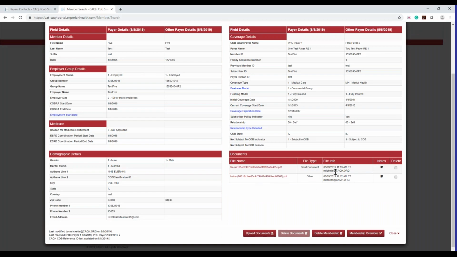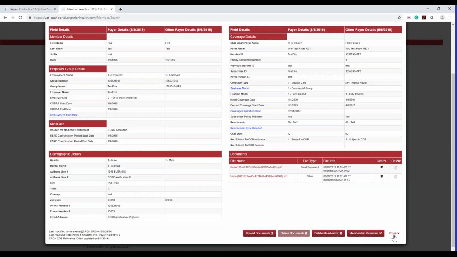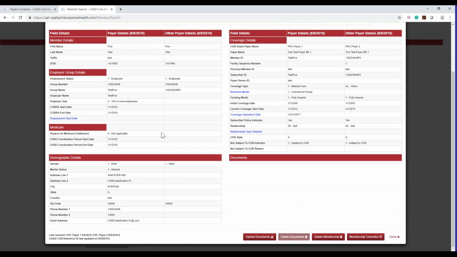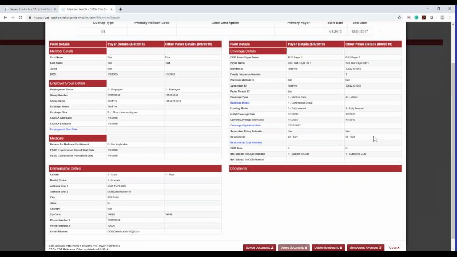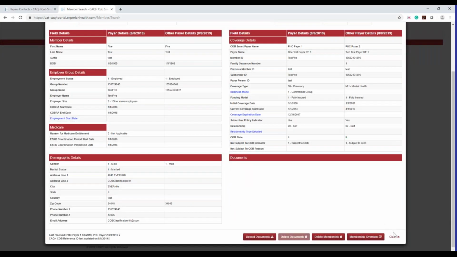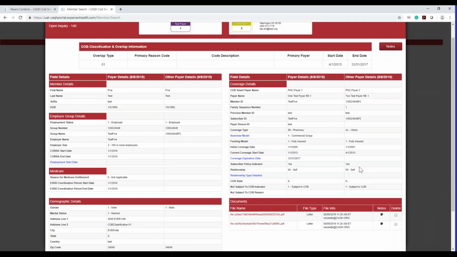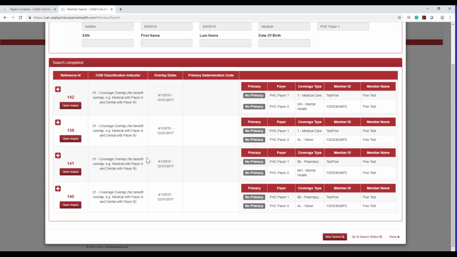As you can see, it's here in that record as inquiry 142. It's still between those 2 payers. It's going to give you a start date and end date there. 139, you're not going to see it here. This is a different instance, but it's the same 2 payers, payer 1 and payer 2. We're going to go back and say 141. Again, you're not going to see that here. And then we'll go to 140. And again, you'll see that here because it's the same start date, end date, and overlap reasoning in both of these instances. So again, it depends on what is going on with the coverage,